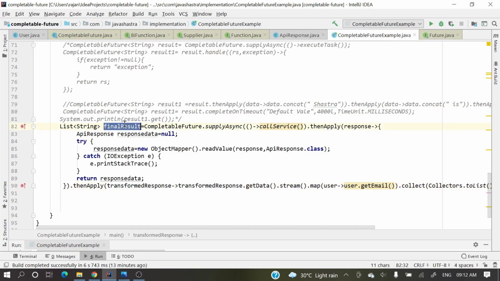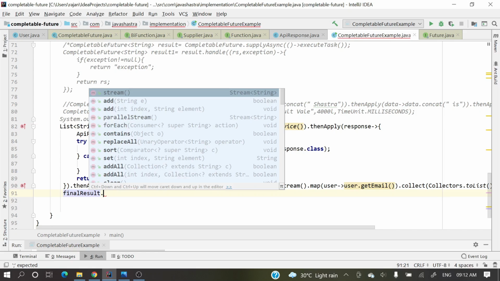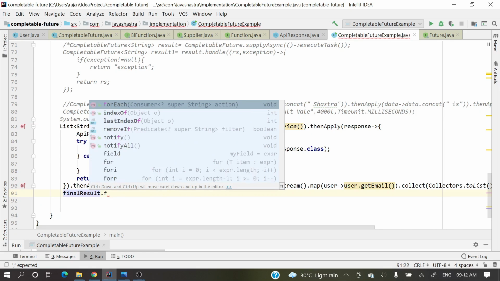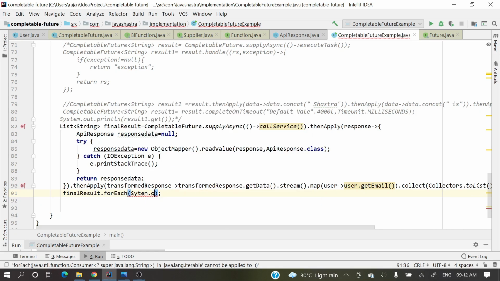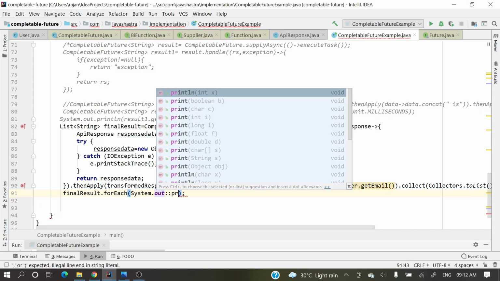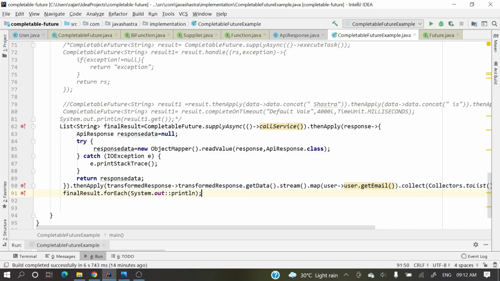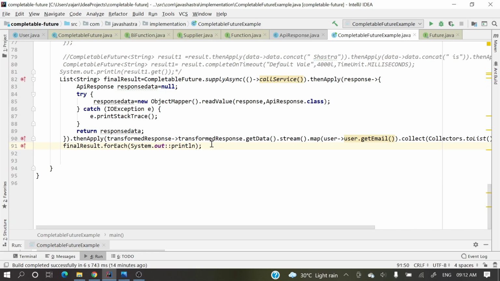Now let's print this final result, dot forEach, System dot out, double colon println. Okay, this is the entire thing we have done. Now let's run it and see.